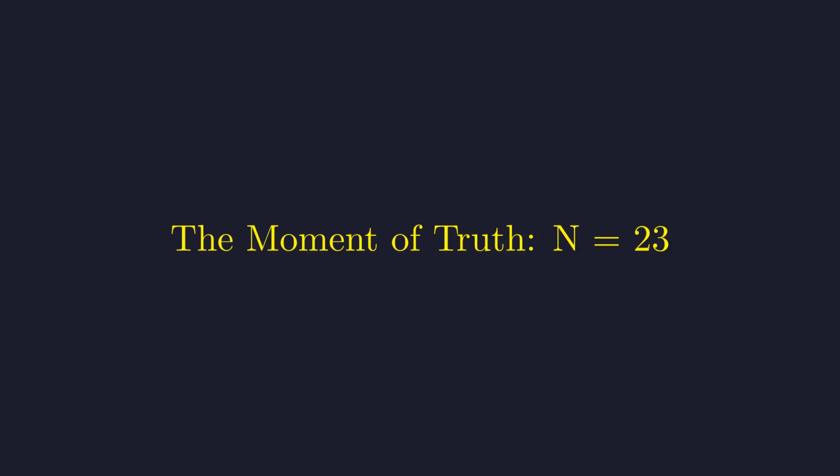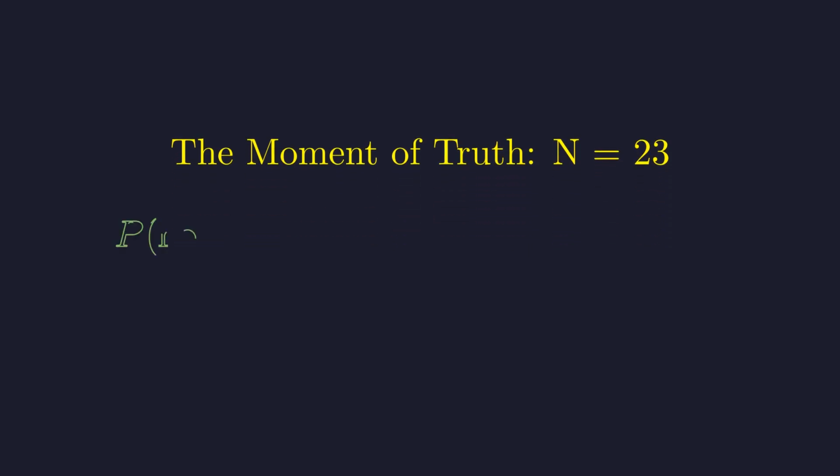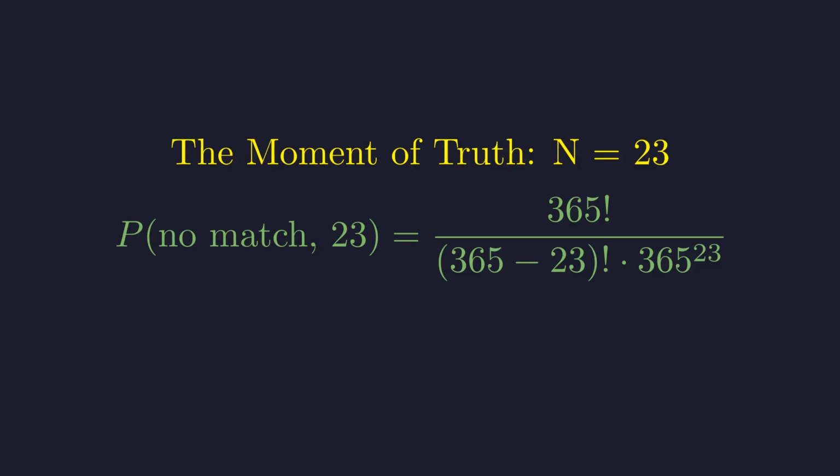Now for the moment we've been building toward, let's apply this formula to our specific question about a room with 23 people and see what answer we get. Don't worry if the formula looks intimidating. We'll break it down step by step. We substitute 23 for the number of people in our formula. This gives us the factorial expression shown here. While it looks intimidating, modern calculators or computers can handle this calculation quite easily.